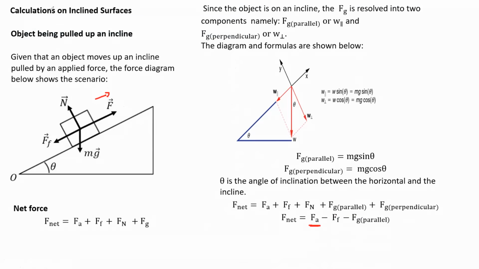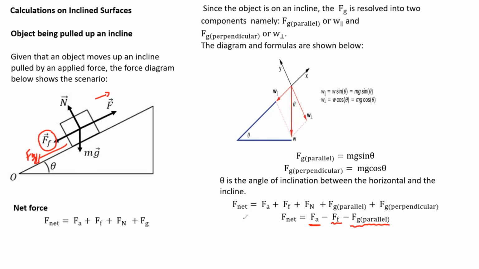Why say? Because the object is being pulled upwards. And so the FA is acting in the same direction as the displacement. The force of friction will be negative. Why? Because it's opposing the displacement of the object. The force of gravity parallel will also be negative. Why? Because it always acts downwards. I didn't put it in this diagram, but it always acts downwards. And in this case, the object is moving up, force of gravity parallel acting down. So therefore, it's going to be negative.